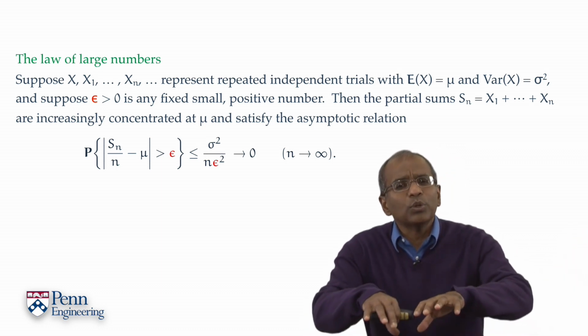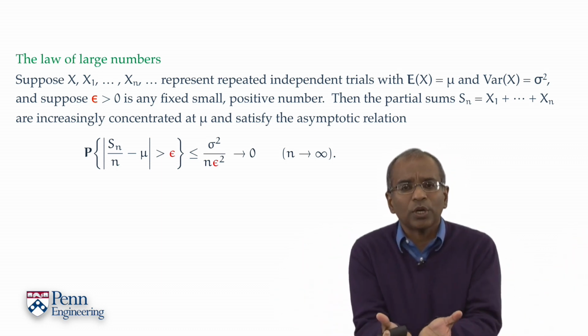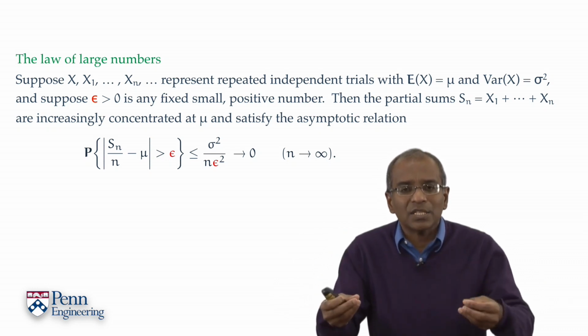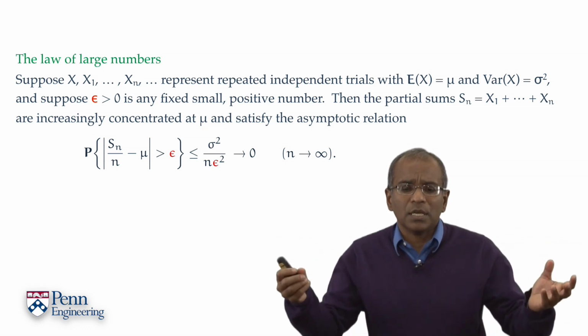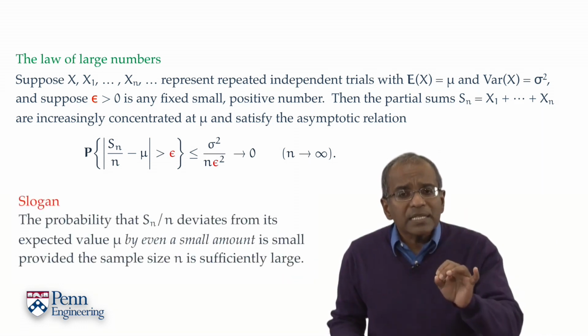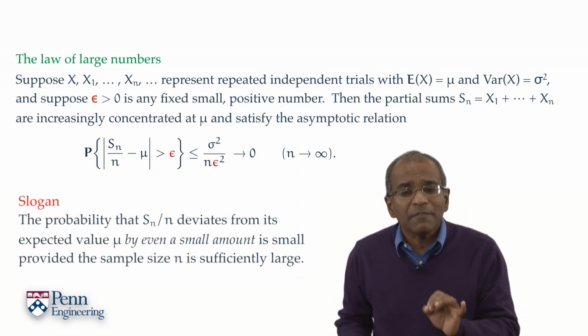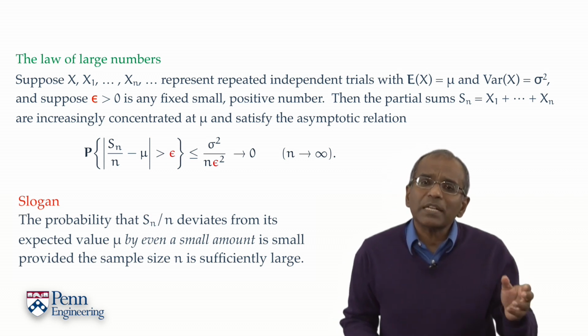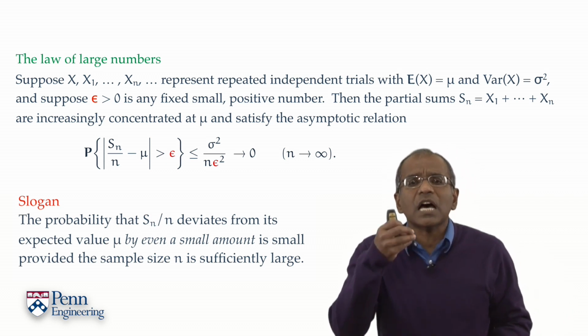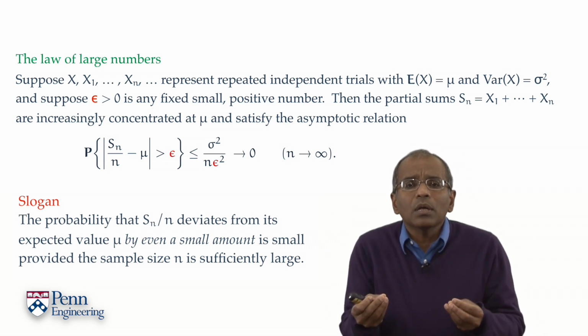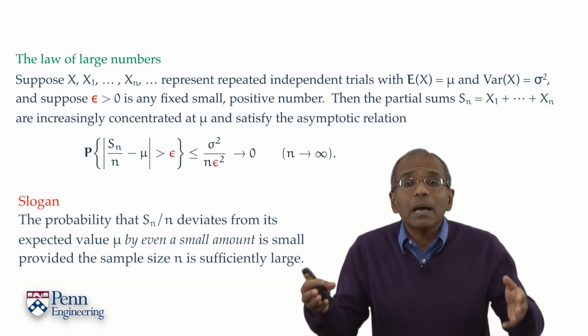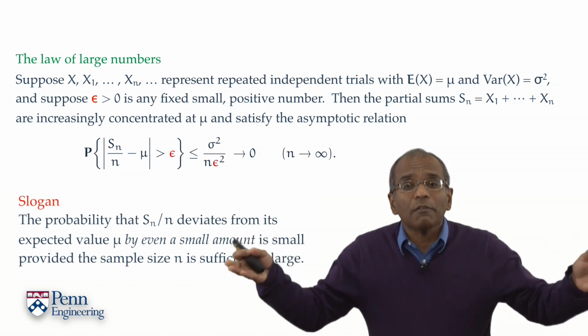Of course, we should conclude this with a nice little slogan, a pithy slogan, which captures the essence of this mathematically precise statement. And here it is. The probability that Sn over n deviates from its expected value mu by even a tiny amount is small, provided only that the sample size n is large enough.